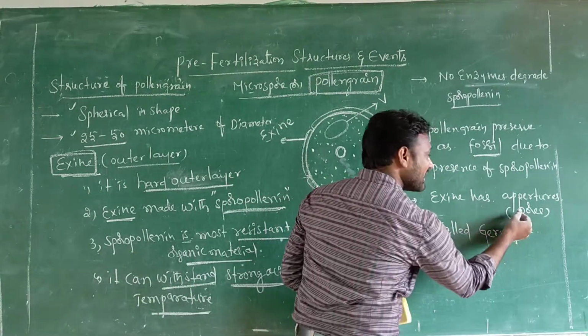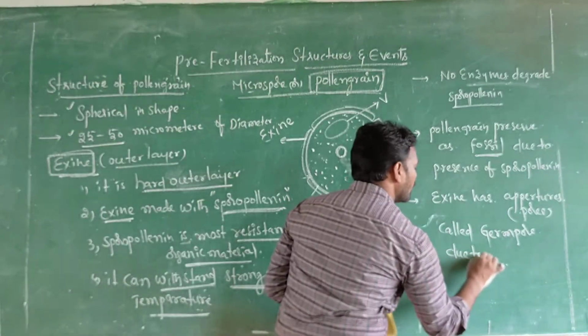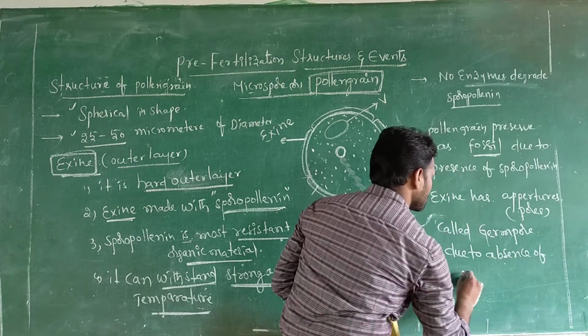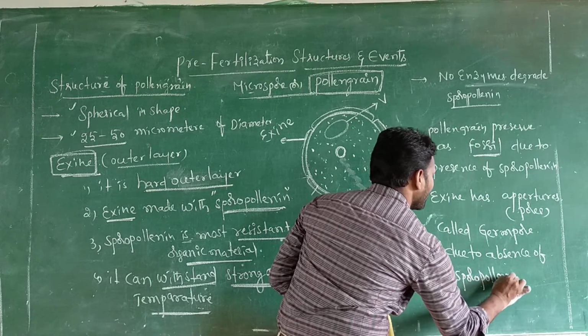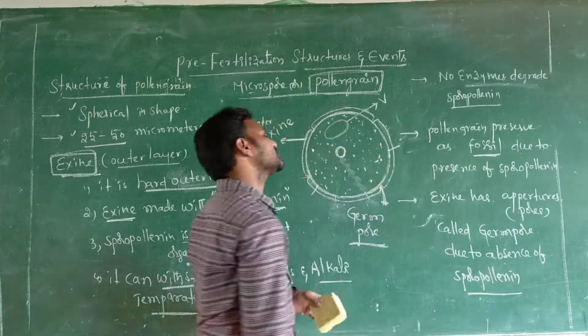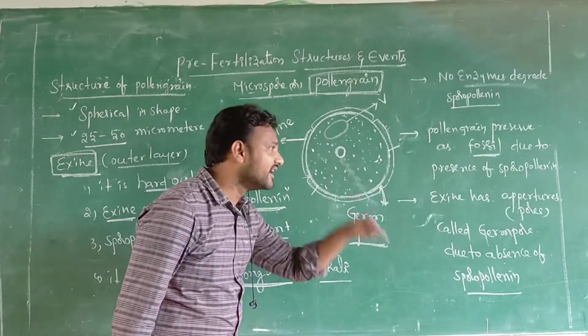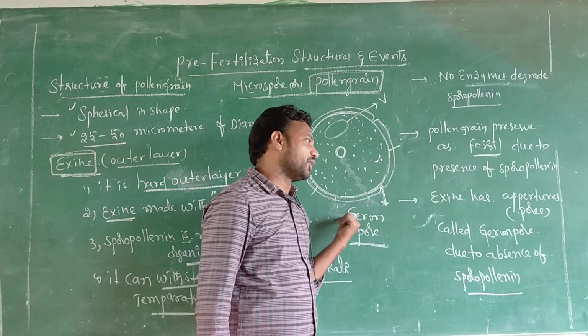Yes, exine has apertures or pores called germ pores due to absence of sporopollenin. Yes, ఎక్కడైతే sporopollenin absent అవుతుందో exine మీద, here pores are present. That pores are known as germ pores.